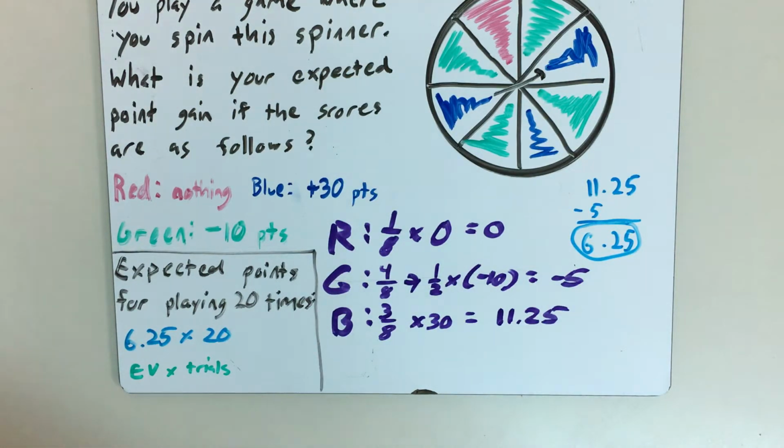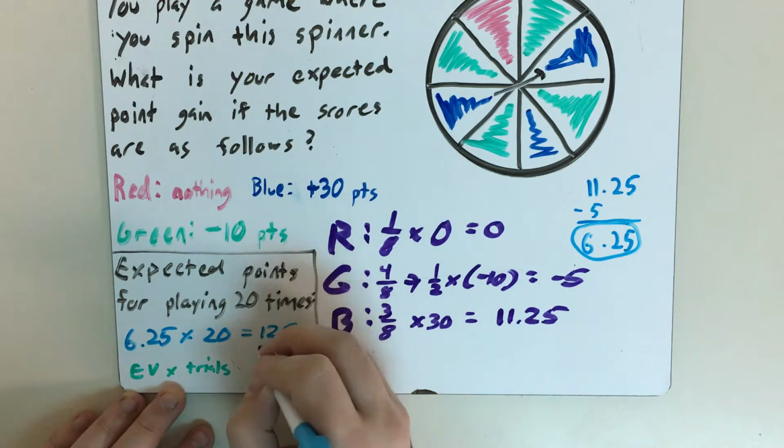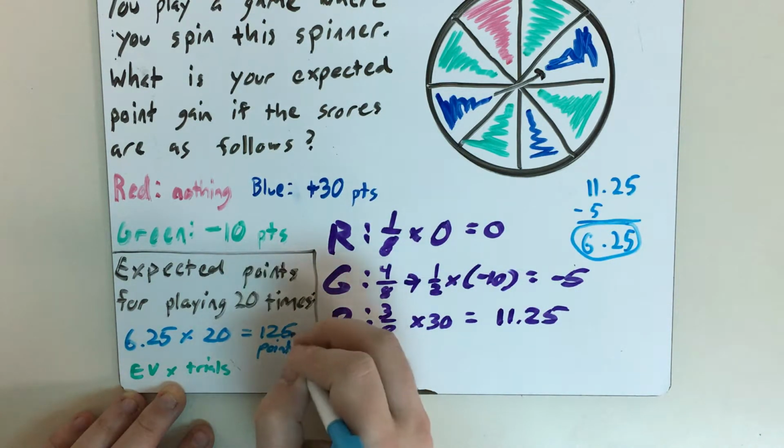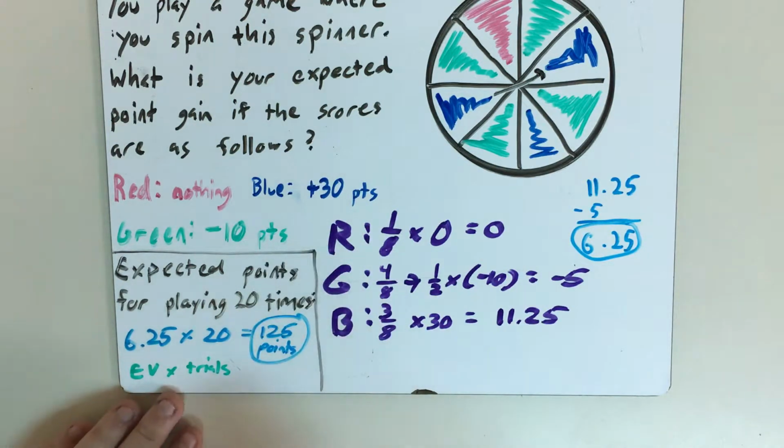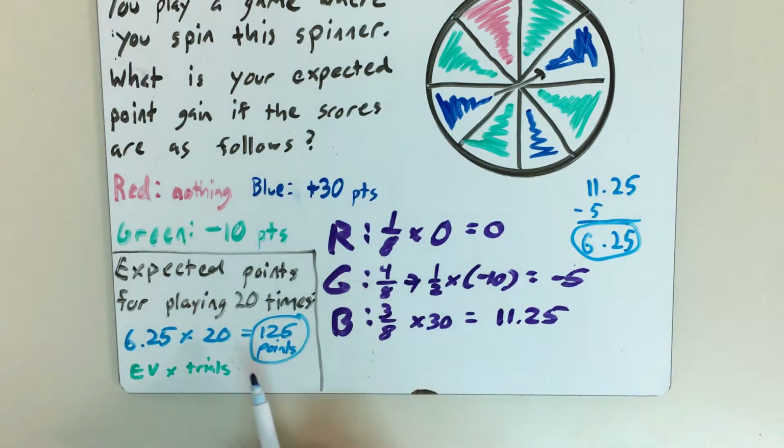So now 6 1/4 times 20 is going to get us 125 points. This means that if we expect to get about 6 1/4 points for one game, if we play that game 20 times, we're going to expect to have about 125 points.